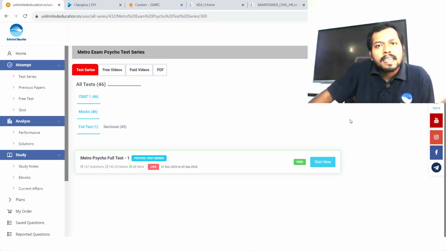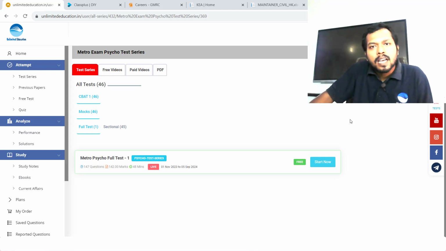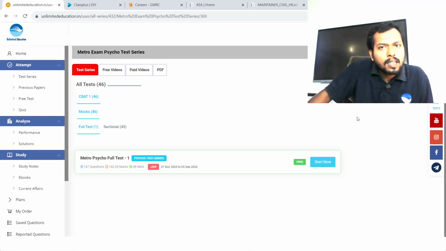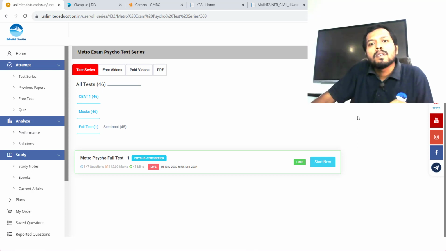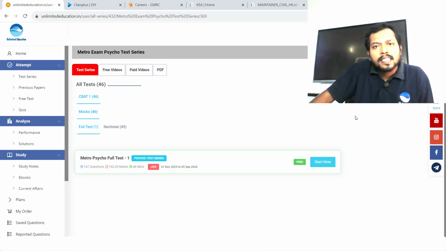See, no other platform is available in India for psycho test preparation. If you find some other platform, then simply ask them to provide a final-exam-like test interface. They will not give it, because they don't have it. They will simply tell you to just do the preparation, and that if you do the preparation, you will definitely score in the final exam. No, this is bad. You have to practice on the final exam test interface. Clear?